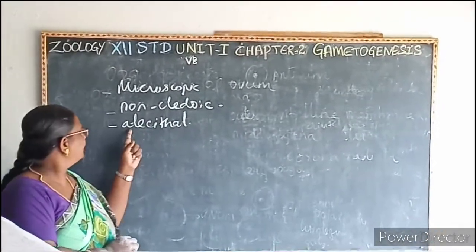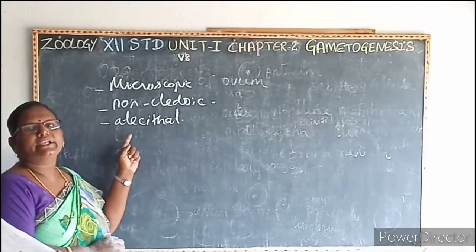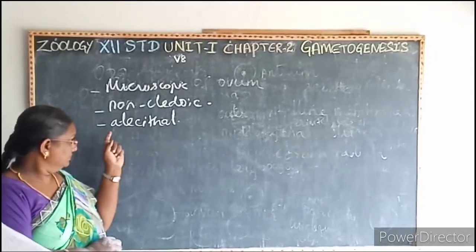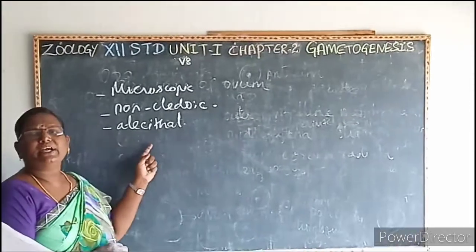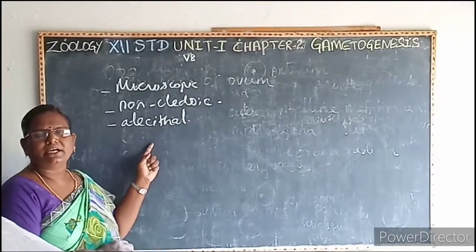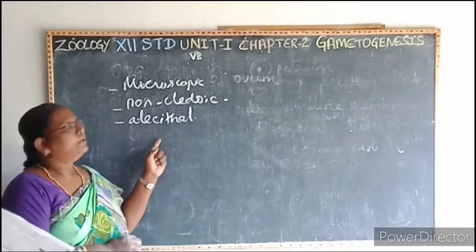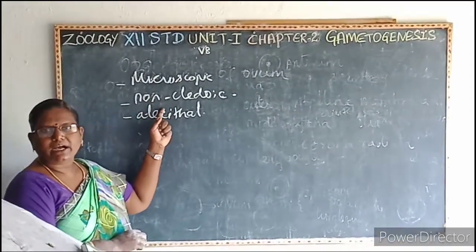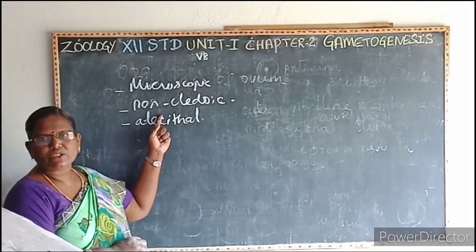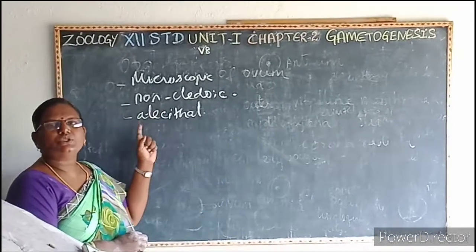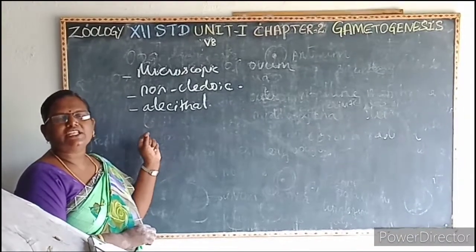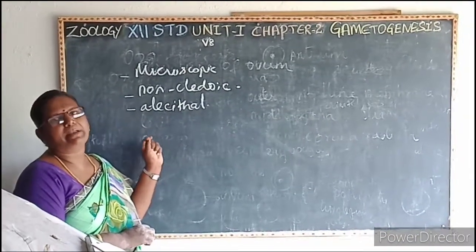A always stands for absent. So here there is no need of the yolk, because the fetus gets nourishment from the mother through the placenta. So what is the first one? It is microscopic. The eggs are not covered by the shell, then it is known as what? Non-cleidoid. There is no need of the yolk because the fetus gets nourishment from the mother through the placenta.